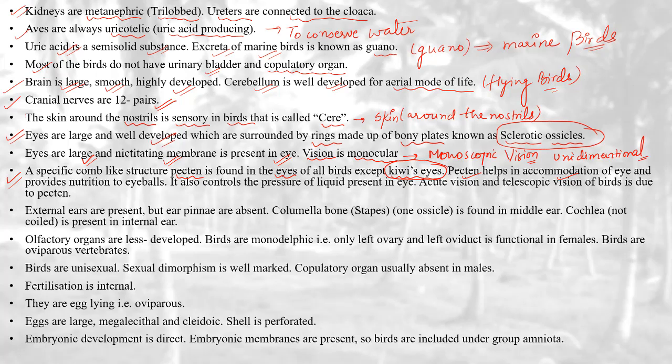The pecten also provides nutrition to the eyeballs. It helps in changing the curvature of the lens so that they can increase or decrease their focal length. Pecten is absent in the kiwi's eye.